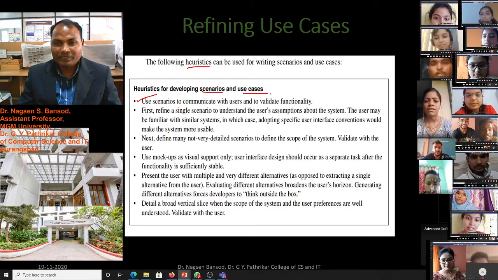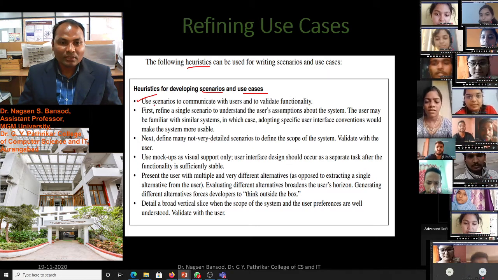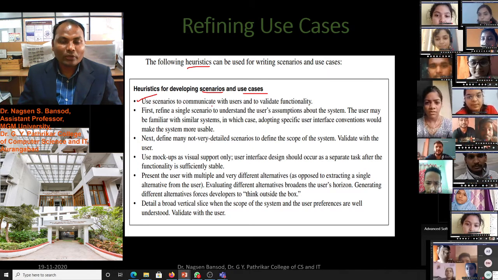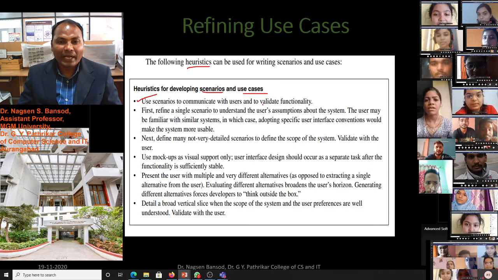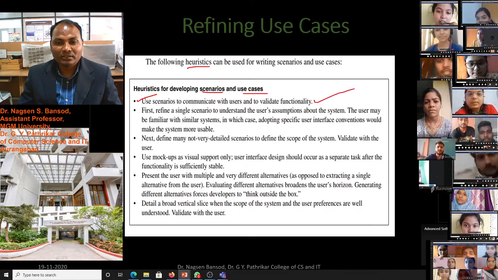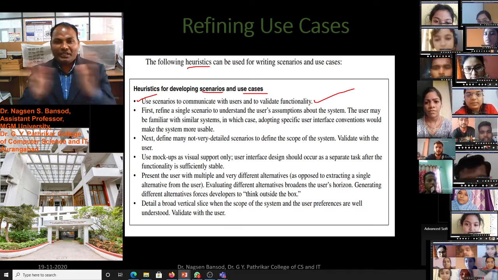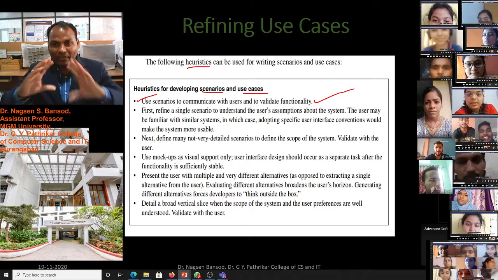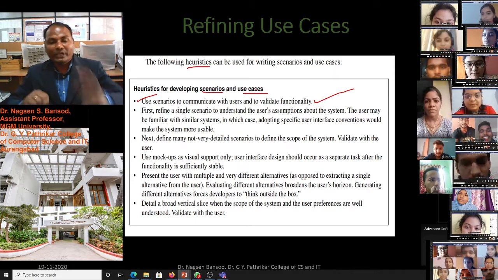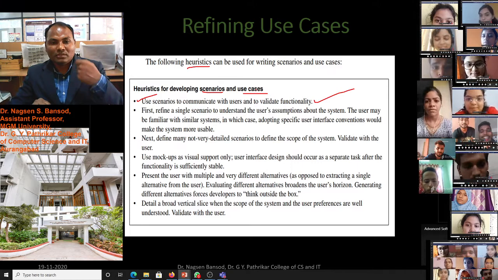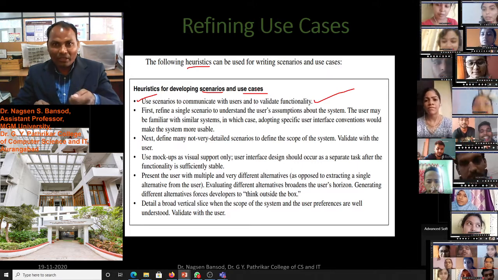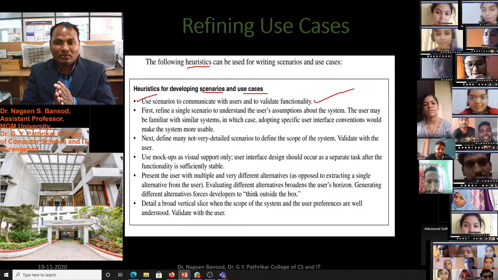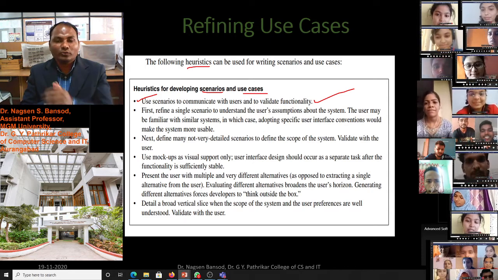Scenario means story. We have to first write a story to communicate with the user of the software and validate its functionality.